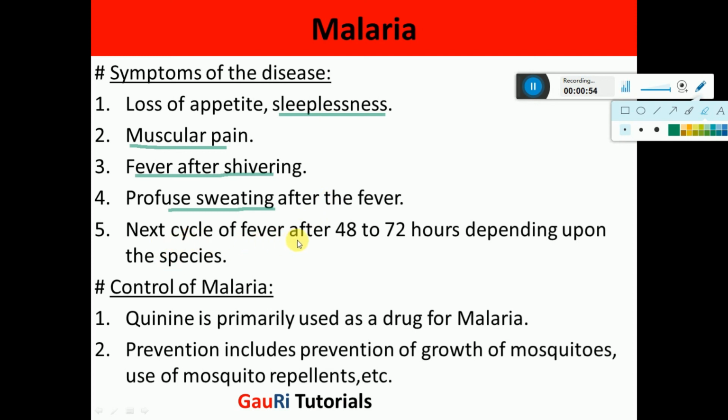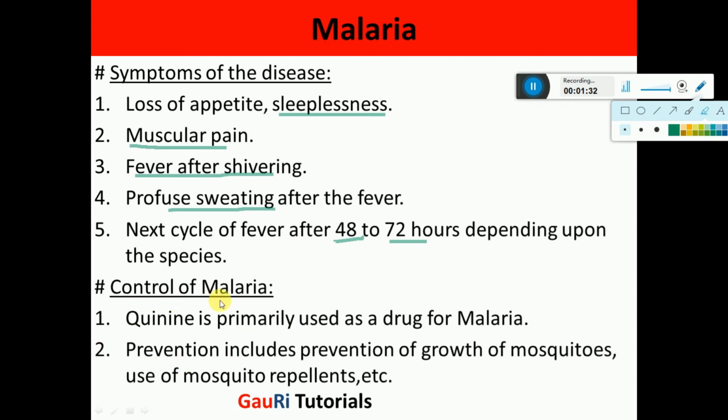Now the next cycle of fever takes place after 48 to 72 hours depending upon the different species. I already talked about this, that Plasmodium has different species, and their cycle is different. That is, when they enter into new blood corpuscles, they damage the corpuscle and enter into new RBCs. The time period for that varies in the different species, and that is why there is onset of fever after 48 hours or 72 hours depending upon the type of the species.